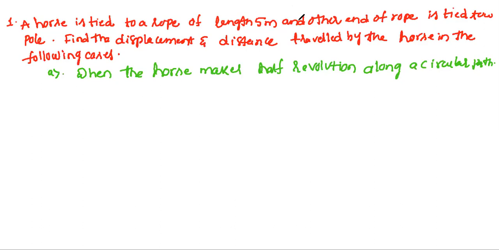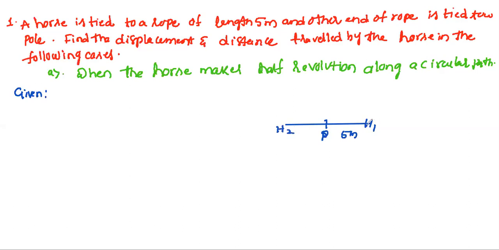Now we are going to find the solution. What are the givens? When you see the question, first we have to write the given. Horse tied to a rope of length 5 meter. So here we have the horse, pole P, and this is 5 meter.